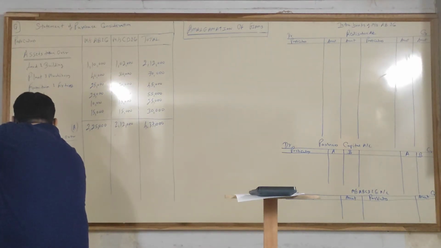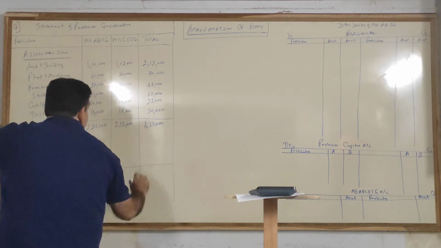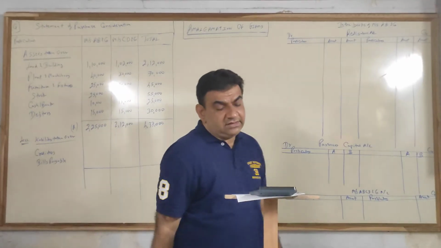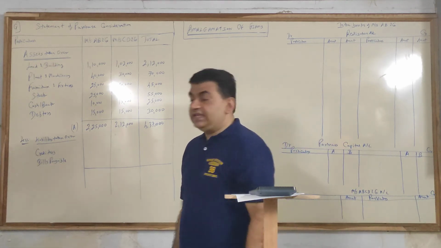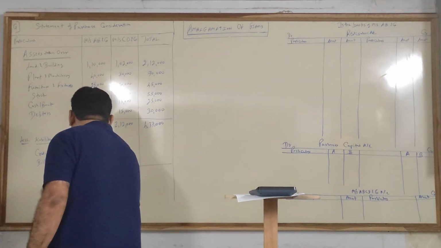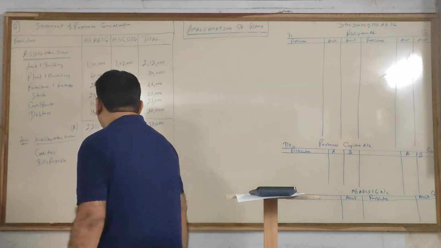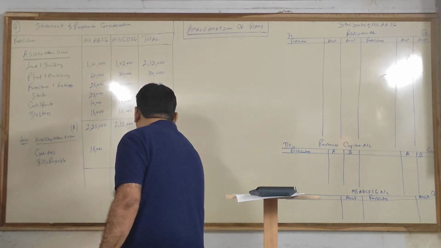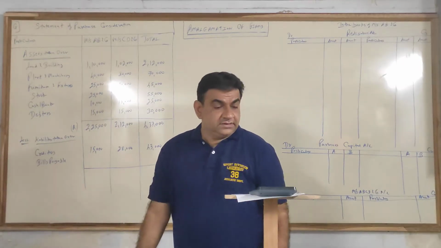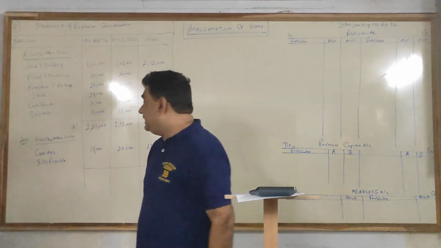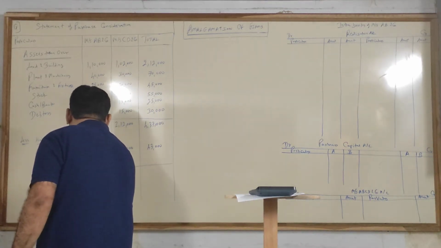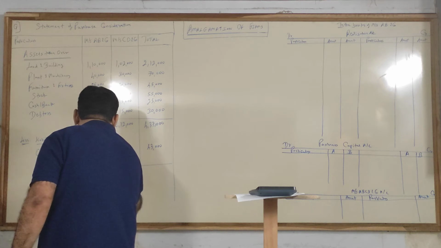So liabilities mein, creditors, bills payable. No revised value given, so we will take the book value. Kitna hai creditors? 15 and 28. 15 plus 28 will give you 43,000. Bills payable 10 and 20.